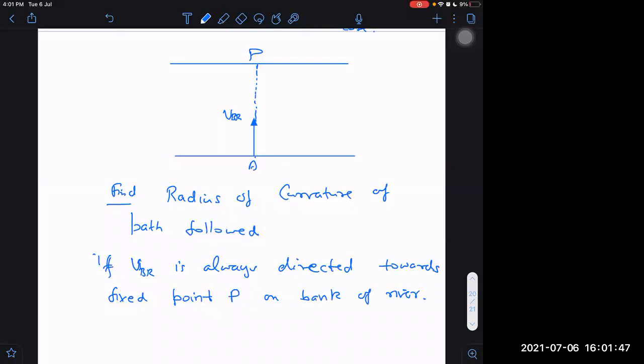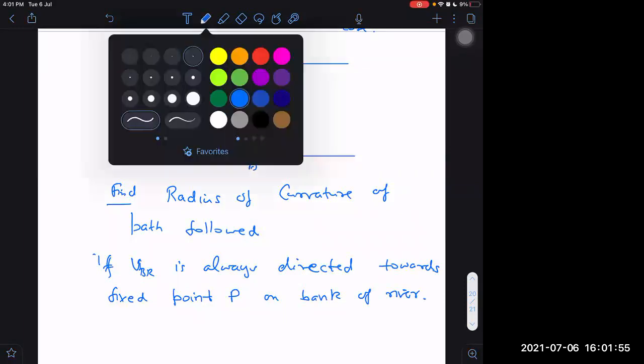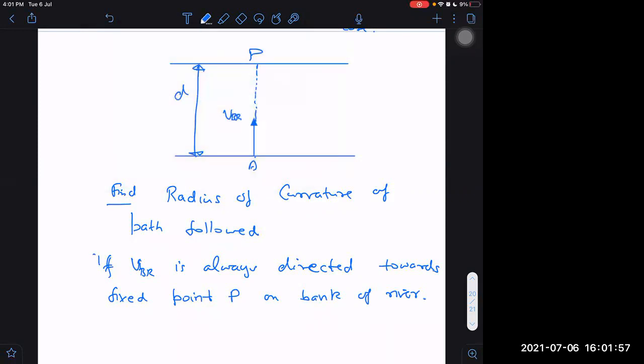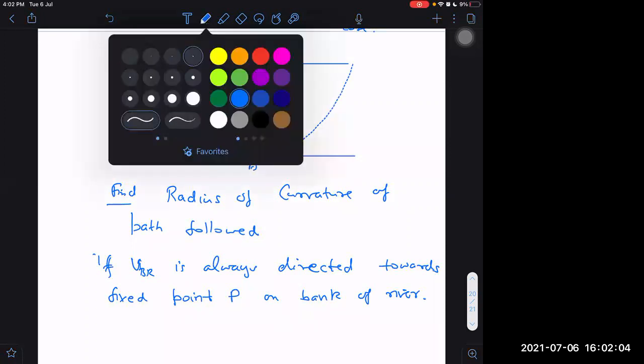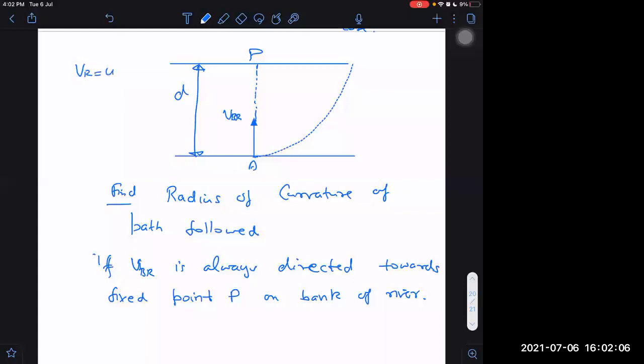How to find it out? Distance given is D again. Width of the river is D. How to get that? Again, velocity of river is given as U.